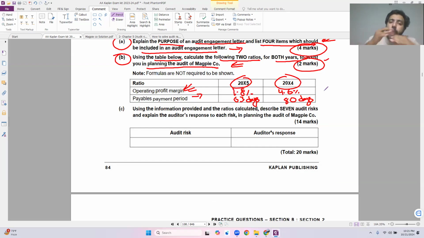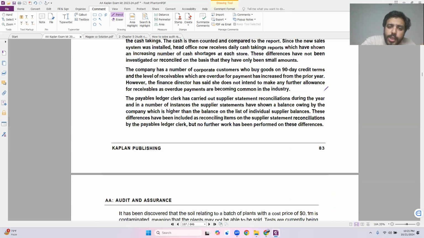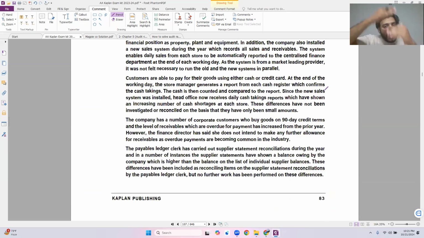I need to look at the whole question. Maybe within the story side of the question I'm given something else. I need to relate the story with the ratios I calculate from the financial figures. I don't look alone at the story or the ratios. I need to create a communication between them and create a risk by taking both into account.